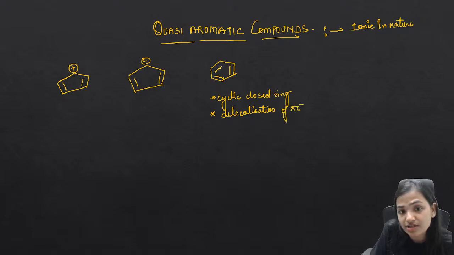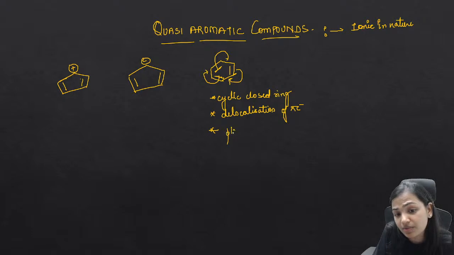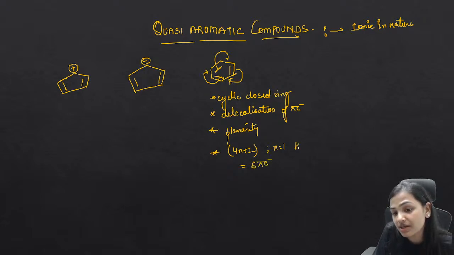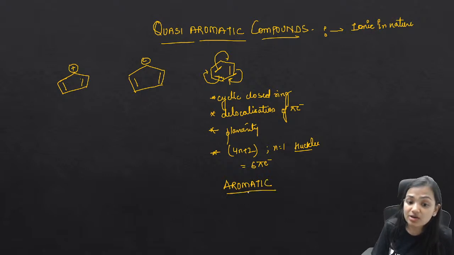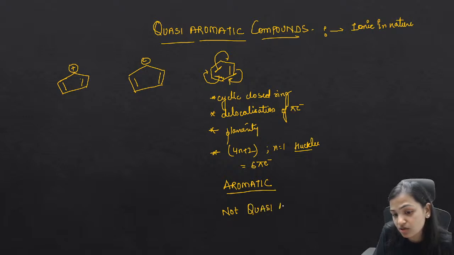We do have a conjugated system. This electron will go there, this will go there, so we have complete delocalization of pi electrons. There is planarity, the ring is planar, and it also obeys 4n plus 2. On putting n equals 1, we get 6 pi electrons, so it obeys the Huckel rule. As per all that, you will say it is aromatic. But is it quasi aromatic? No, this is aromatic but not quasi aromatic.